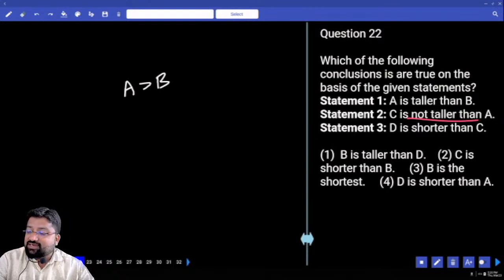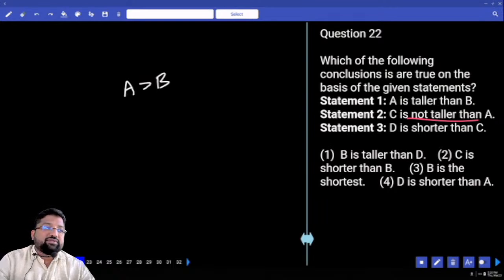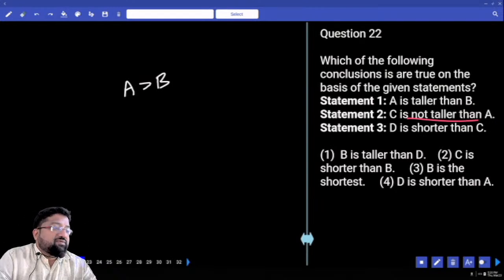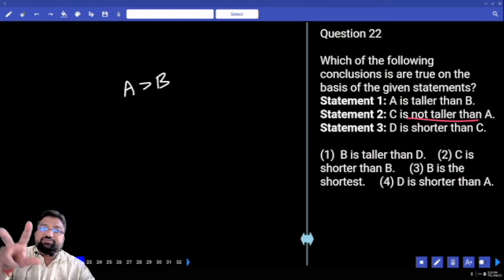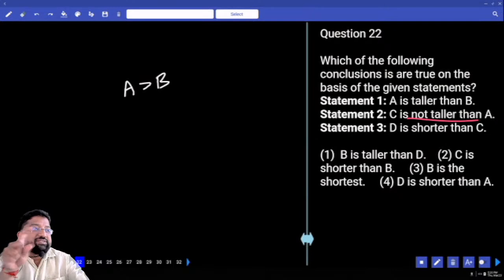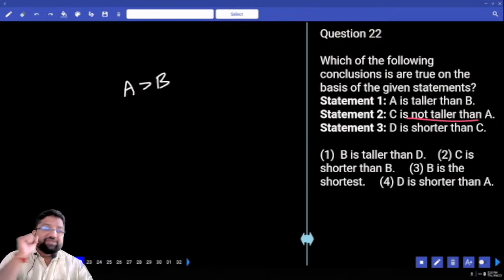Did he tell us that there are 4 people and that the heights of all these 4 people are different? Whenever you come across a comparison question where information about 5 people is given, each person has a different height, and he mentions it clearly. Whenever it is a comparison question based on ages, with 5 persons' information given, he compulsorily mentions that each one is of a different age. Tell me, did he mention anything like that here?